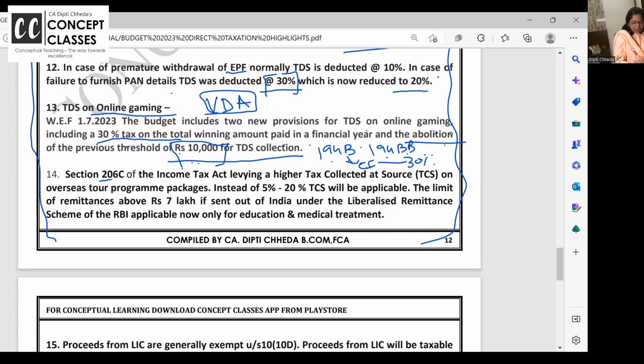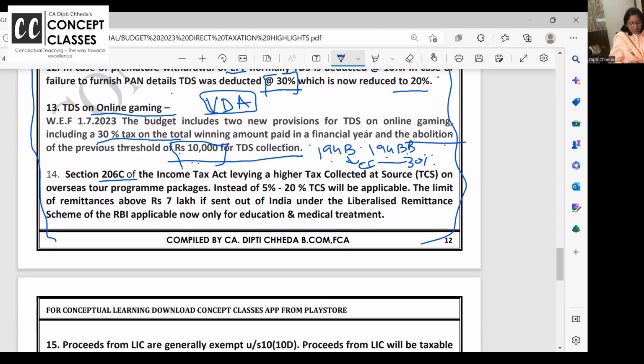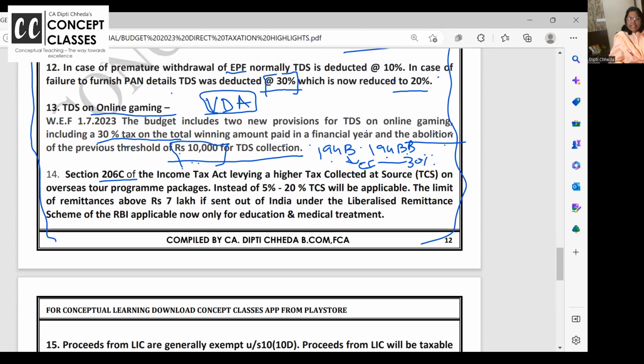In TCS there is a section 206C where overseas tour packages, if you take, then TDS was deducted till last year up to 5%. Overseas tour package means you are traveling to Sweden, Norway, Switzerland, and you have taken a package of 5 lakh. So you are paying 5 lakh to the tour operators. They will collect extra: on 5 lakh, 5% they will collect as TCS and pay to government and give you a certificate, and 5 lakh is their package price.